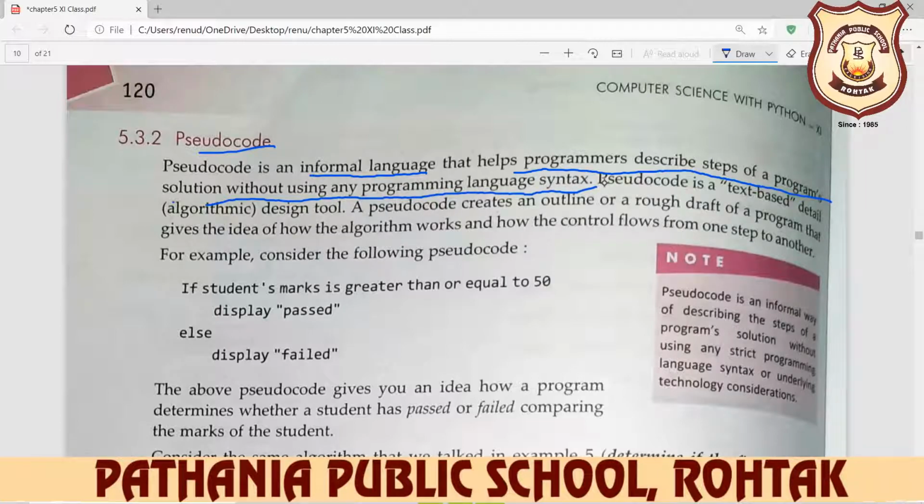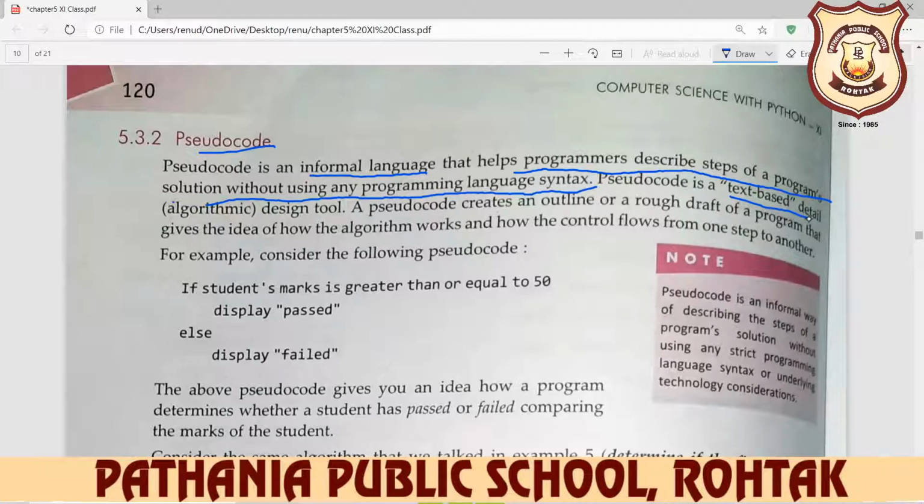So pseudocode is an informal language that a programmer uses to describe a complete program, but without using the code, without using the language syntax. Pseudocode is a text-based detailed algorithmic design tool. So in pseudocode, you don't represent your program in pictorial representation. You only represent your program in a text-based algorithmic design tool.